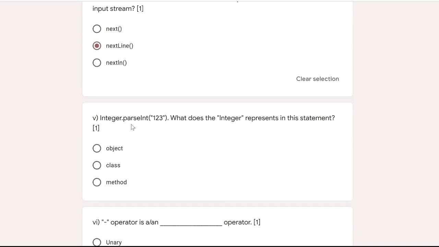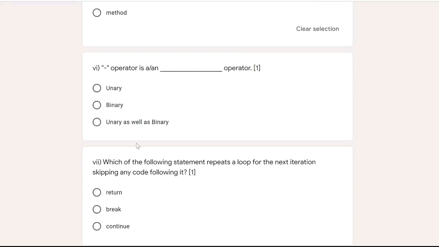Fifth question, Integer.parseInt("123"). What does Integer represent in this statement? That is a class, because Integer is a wrapper class and parseInt is a function of the Integer wrapper class which converts a string to an integer. So Integer represents a class. So the answer is class.